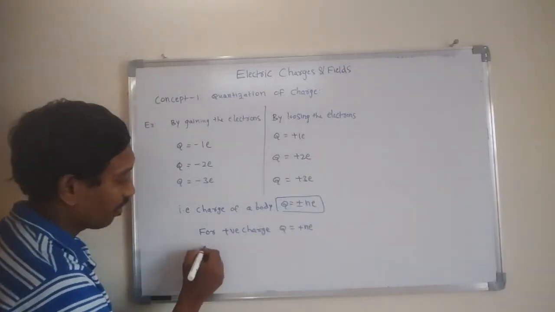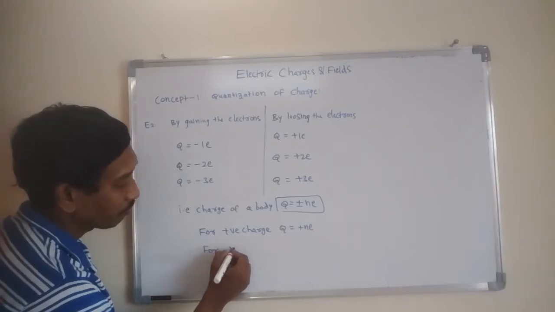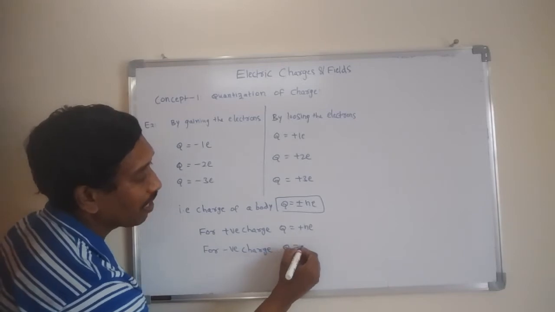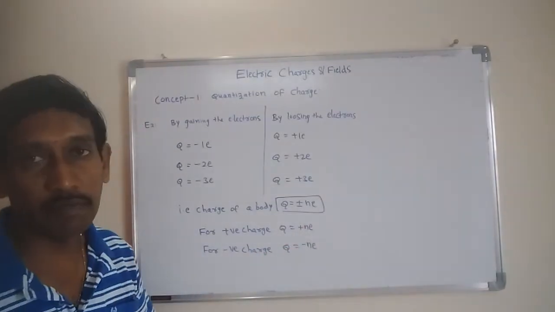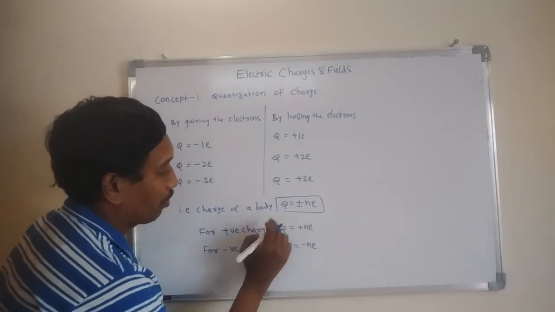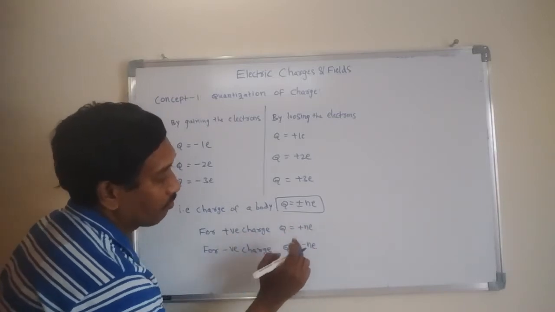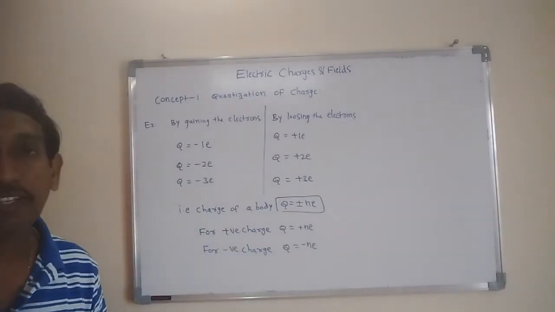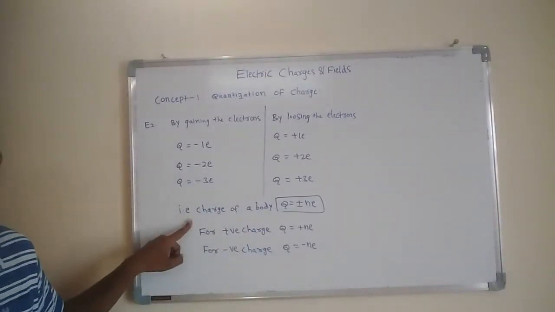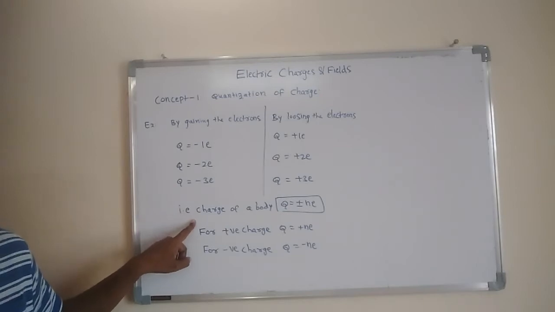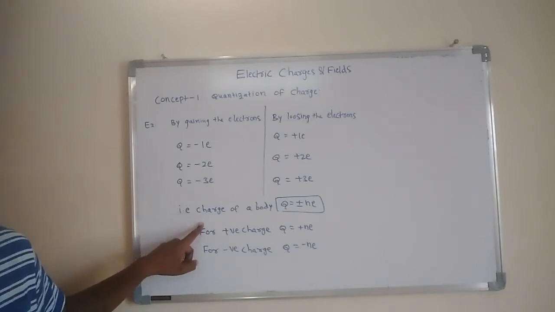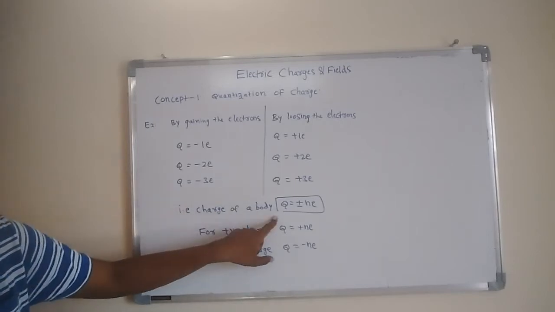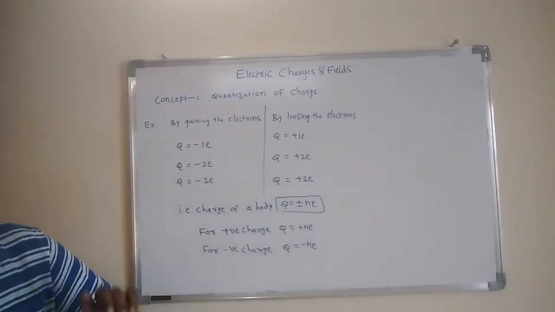For negative charge, Q is equal to minus Ne. In this way, we express plus Ne for positive charge and minus Ne for negative charge. This is called charge is quantized. The charge of a body is always expressed as an integral multiple of the charge of the electron, so the charge of a body Q is plus or minus Ne.